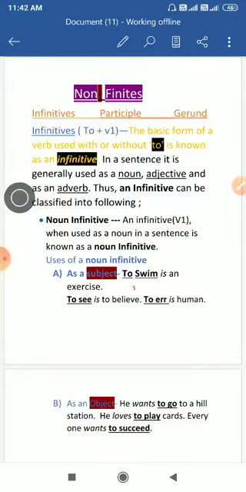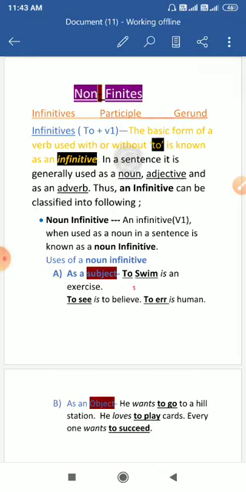What are the infinitives? You all know that a verb has many forms, and the first form of the verb, the basic form of a verb, is known as an infinitive when it is used with or without to in a sentence as a non-finite verb. The first form of the verb, such as play, go, come, sing, these are the verbs in their basic forms.